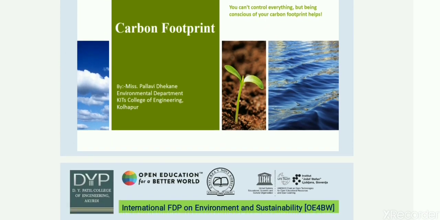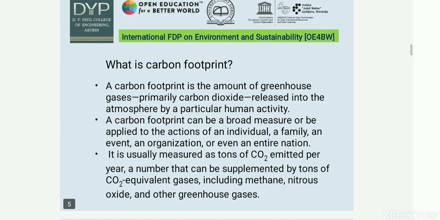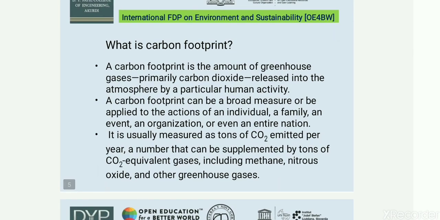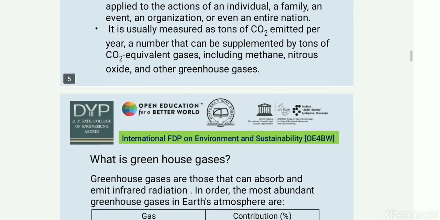Before we start, what is carbon? We need to know what is carbon footprinting. A carbon footprint is the amount of greenhouse gases, primarily carbon dioxide, which are released into the atmosphere by a particular human activity. A carbon footprint can be a broad measure or be applied to the functions of an individual, a family, an event, an organization, or even entire nations. It is usually measured as tons of CO2 emitted per year, a number that can be supplemented by tons of CO2 equivalent gases, including methane, nitrous oxide, and other greenhouse gases.